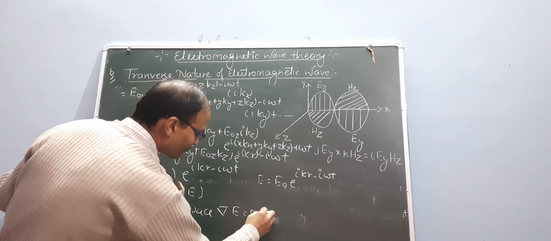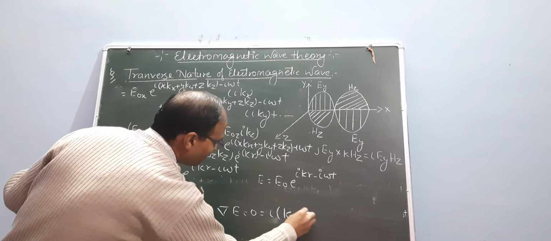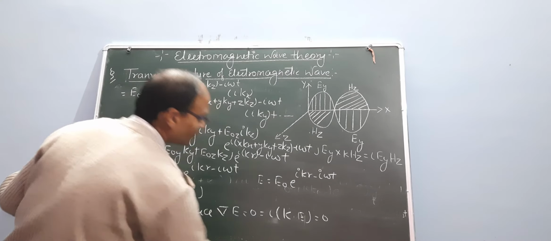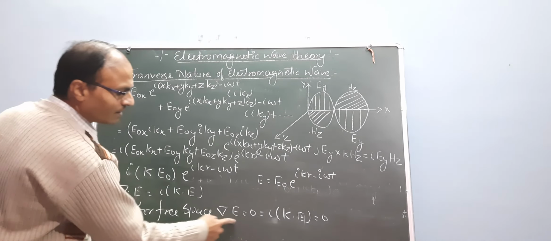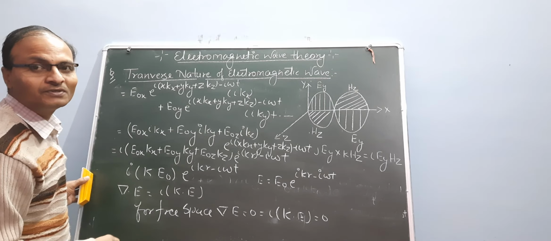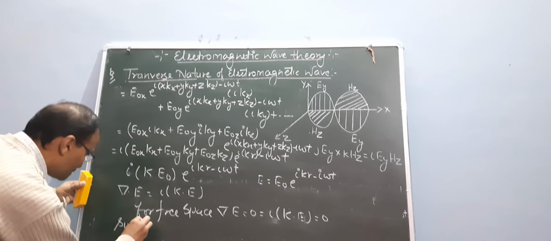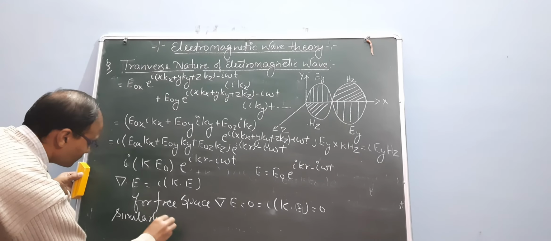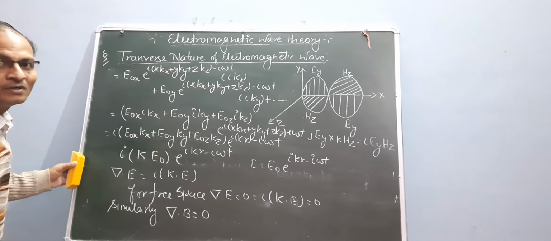So i times k dot E also equals 0. Okay, then del dot E equals 0. Similarly, del dot B equals 0.